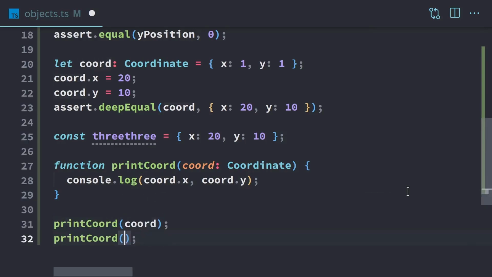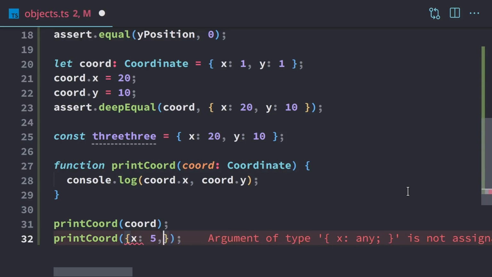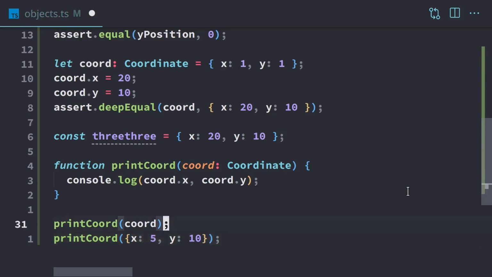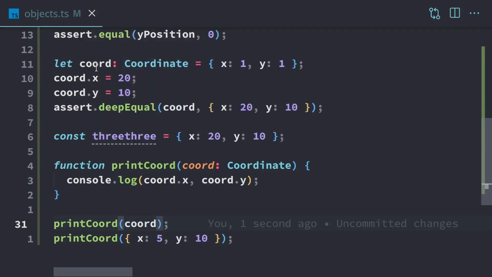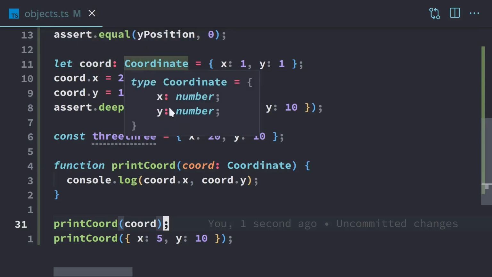And we can also do it with x is 5 and y is 10. And that'll work too. And see, TypeScript's not complaining about it, it's fine. And if we mouse over 3, 3, we'll see that it's an x number, y number. If we mouse over this chord, it tells us it's a coordinate because it's an object type. So if we mouse over coordinate itself, we have x number, y number.